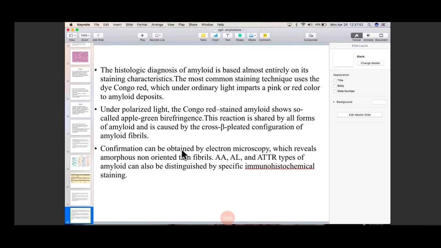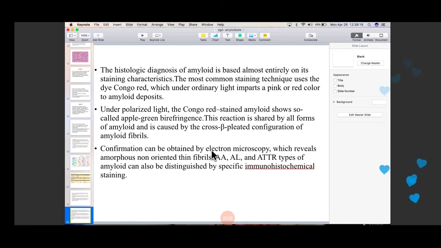Okay, now they can ask you what is meant by apple green birefringence and why do you see apple green? Under polarized light, there is apple green birefringence because of its cross beta pleated sheet appearance. So light reflects like this because of the beta cross pleated sheet; because of its beta pleated conformation, it gives a birefringence to the amyloid.